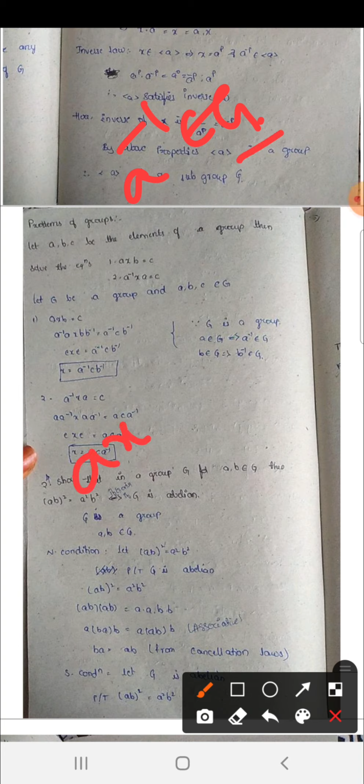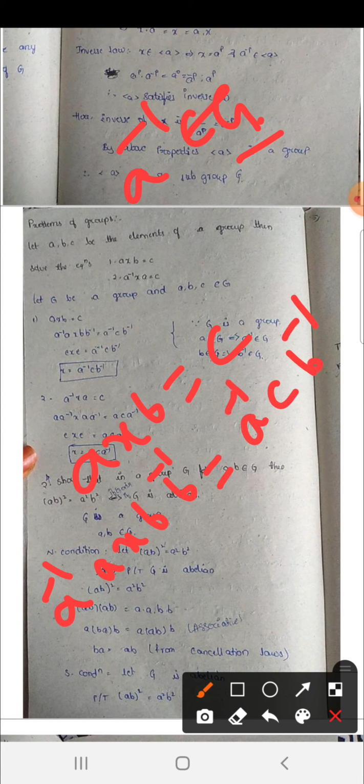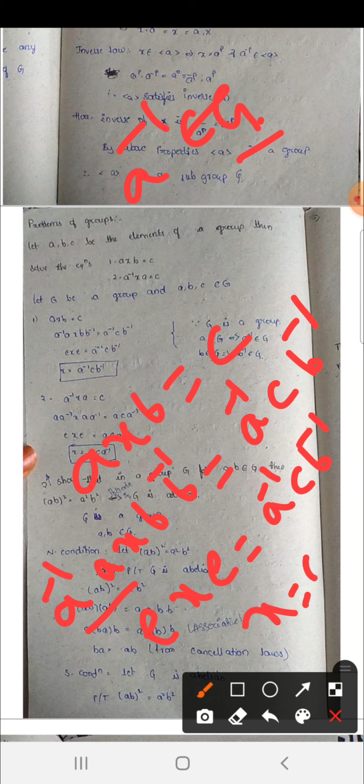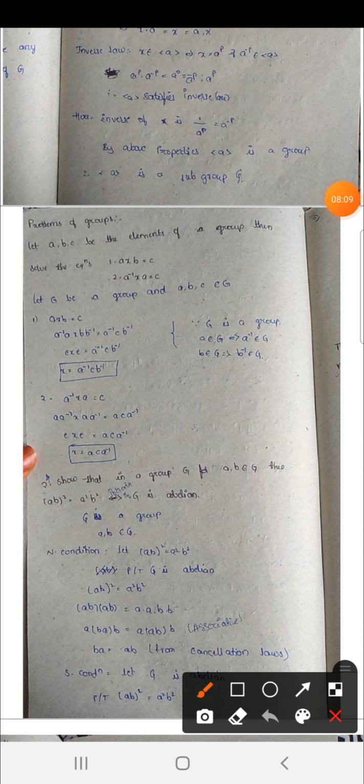So a x b is equal to c. I am pre-multiplying with a inverse and post-multiplying with b inverse at a time. So a inverse a x b b inverse is equal to a inverse c b inverse. So e x e is equal to a inverse c b inverse. Okay, so x is equal to a inverse c b inverse. So the first one we have solved, and next similarly the second one.